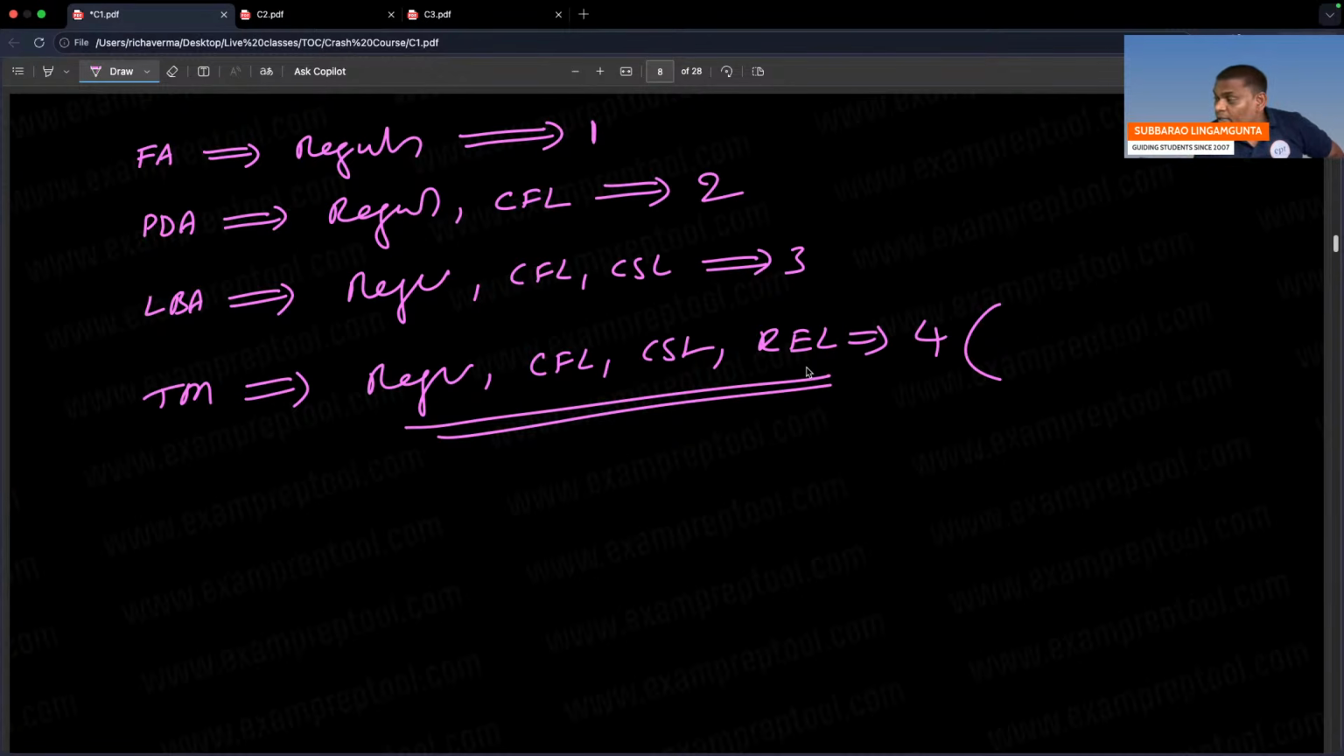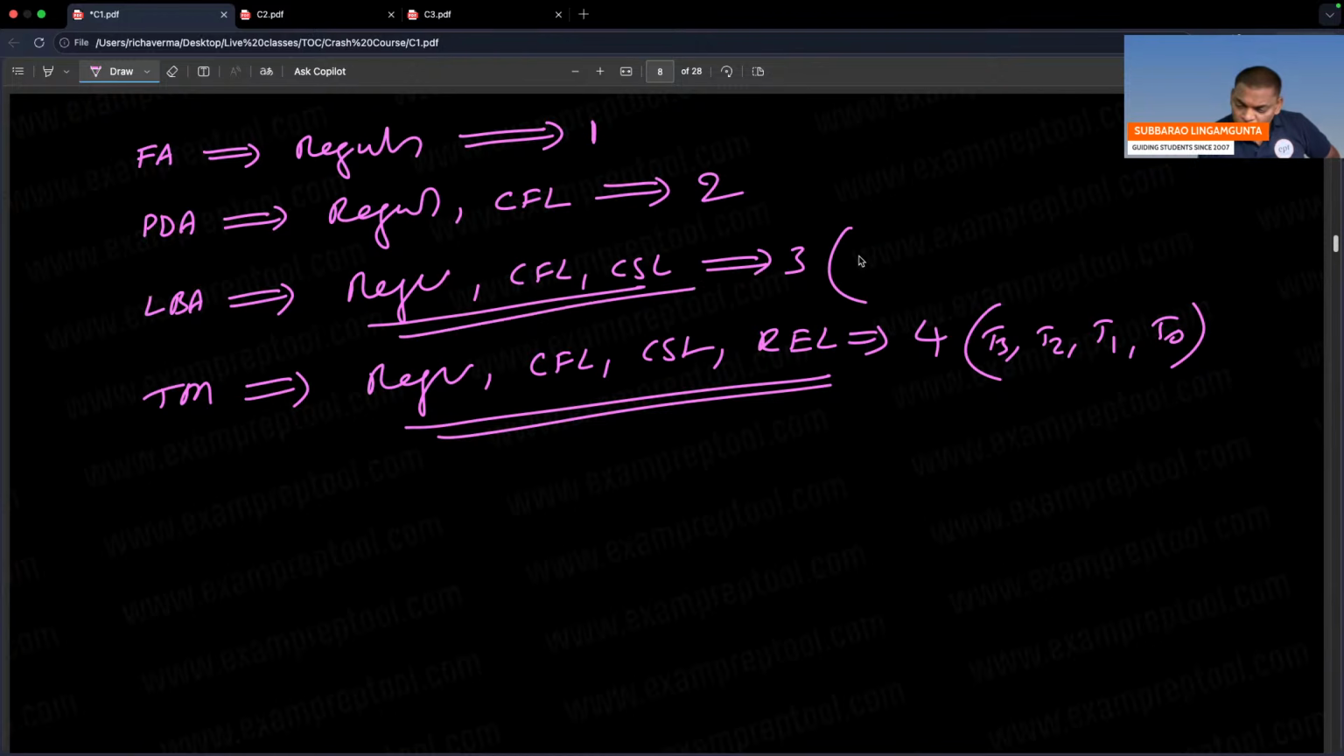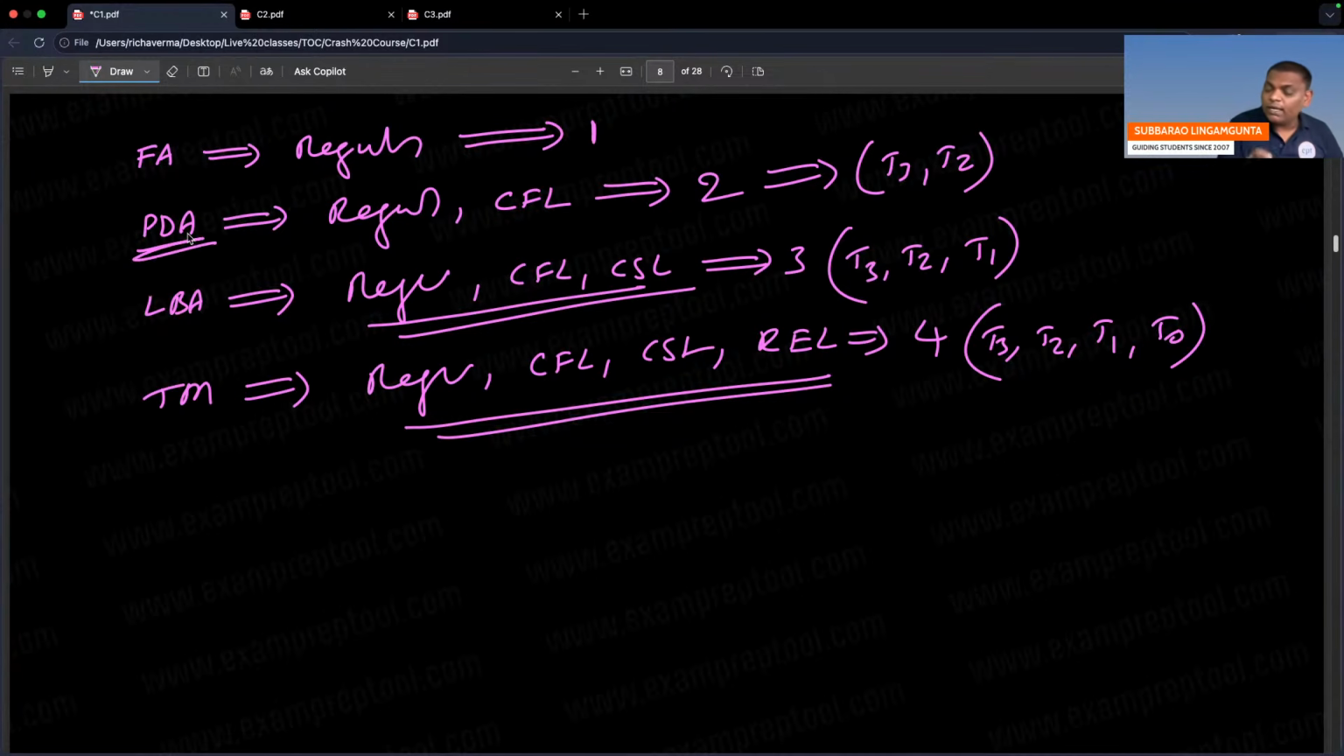If you want, you can write in the type numbers also. Type 3 it can accept, type 2 also, type 1 also, type 0 also. LBA can accept T3, T2, T1. PDA can accept 2 languages, T3, T2. Remember, smaller machine cannot accept bigger. It cannot accept T1. So finite automata can accept only one, that is T3.